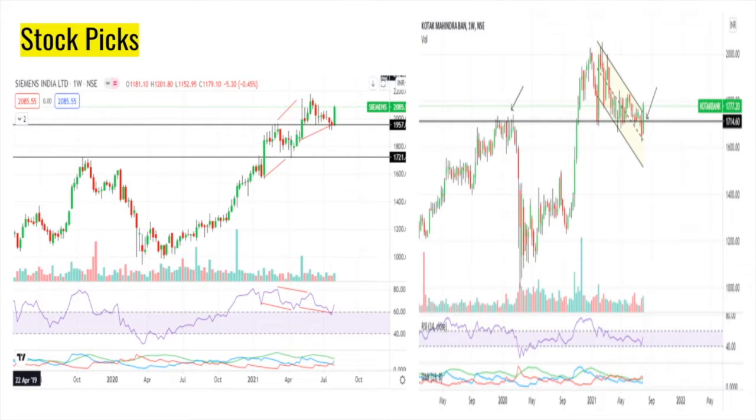Again, this is not a recommendation. You have to trade at your own risk and on your own financial advisor's advice, right? This is just for educational purposes I'm saying.